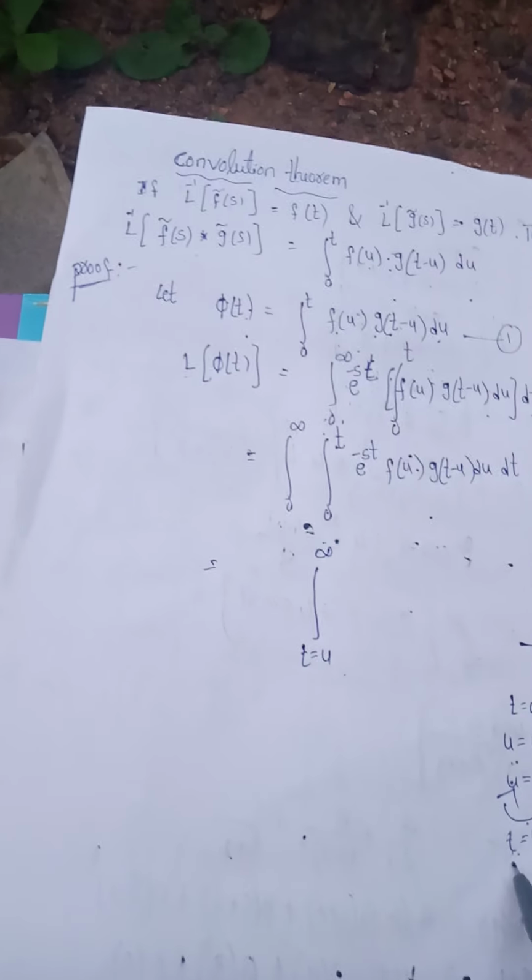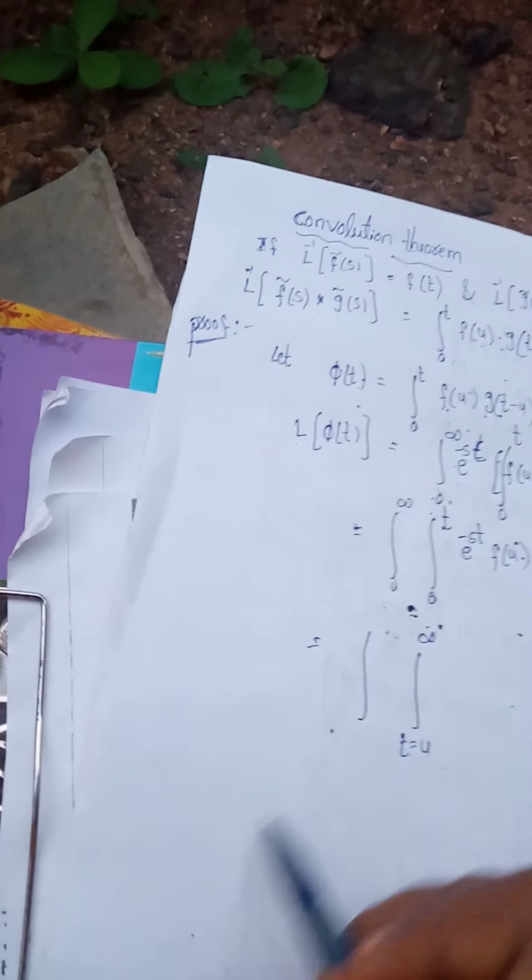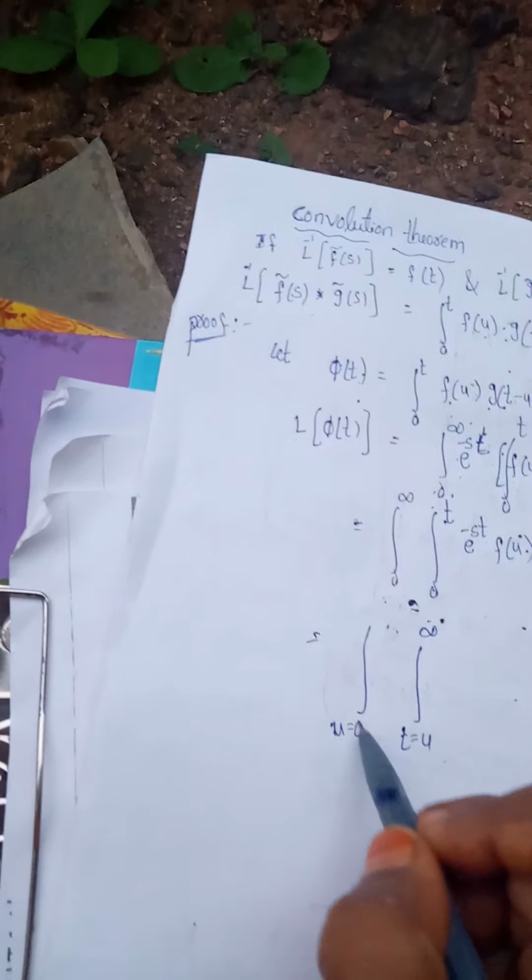Infinity. So t is u to infinity. When u is equal to 0, t is equal to 0. When t is equal to infinity, u is equal to infinity. This is very important.